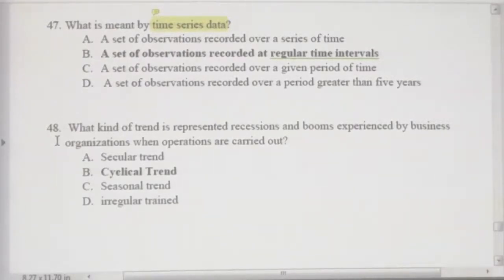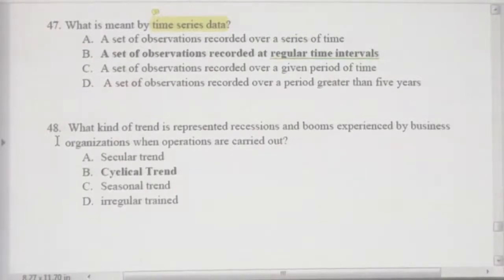These occurred regularly over a long period of time, about every 10 years. As I told you previously, civil conflicts within our country occurred every 20 years. This type of changes occurred regularly, however over a long period, 20 years, 10 years, and is called the cyclical trend.